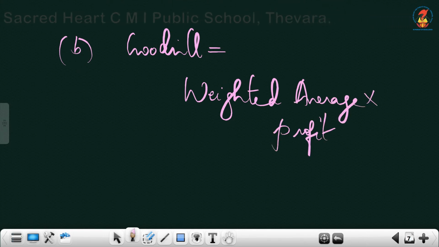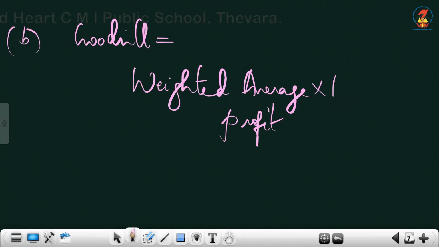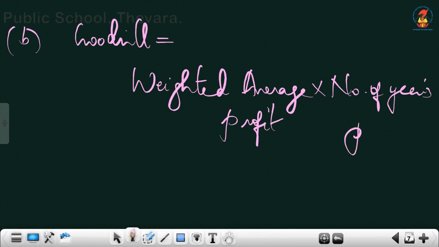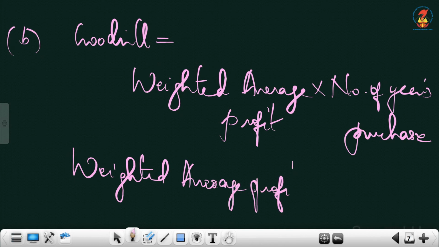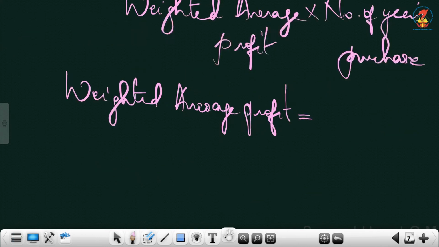So this is weighted average profit into number of years purchase. How will you get weighted average profits? The new term here is weight.